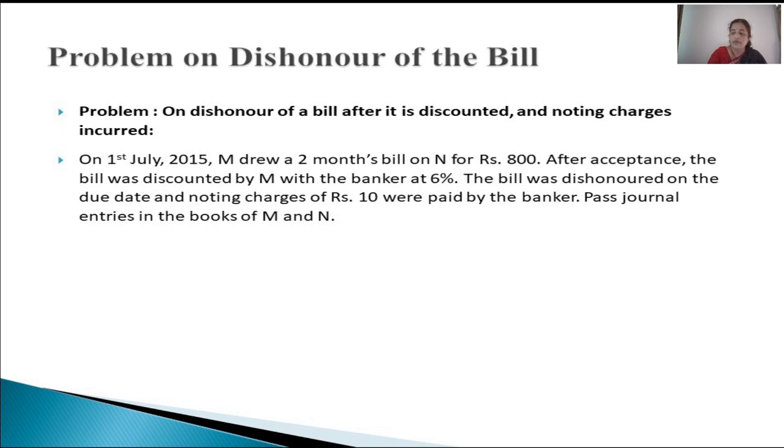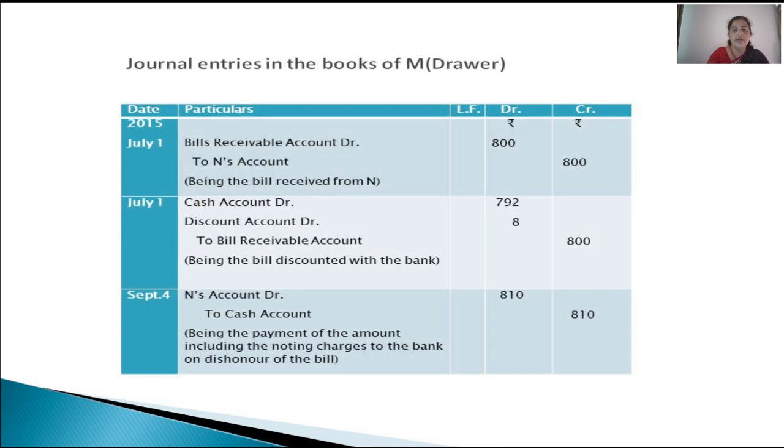So the formula we have to apply for calculation of the discount is PRT by 100, that is 800 into 6 by 100, that is 6% into T. Time is 2 months, 2 by 12. Like this, if you calculate, you will get this 8 rupees that is written in the second journal entry as discount. Right? Clear?